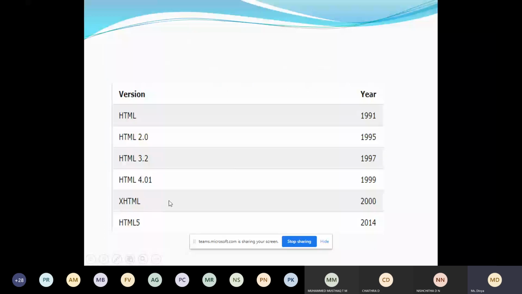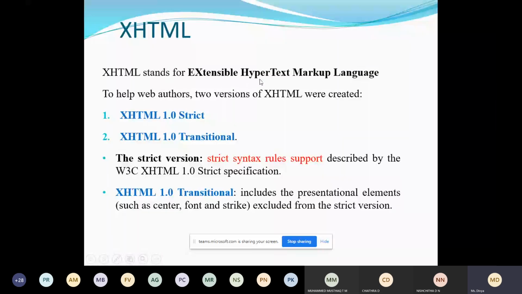Just to give a brief introduction about XHTML: XHTML stands for Extensible Hypertext Markup Language. There is almost no difference between HTML5 and XHTML. Only a few extra rules or restrictions have been changed. Other than that, almost all the tags in XHTML are there in HTML5 as well.